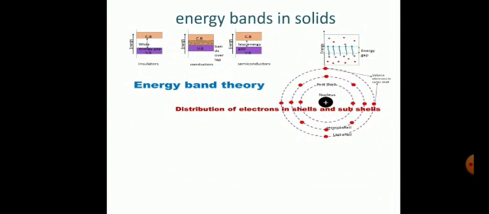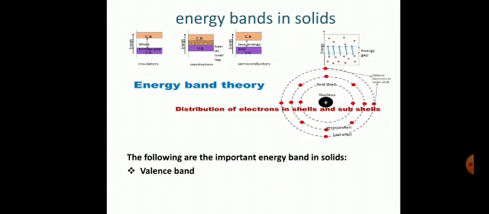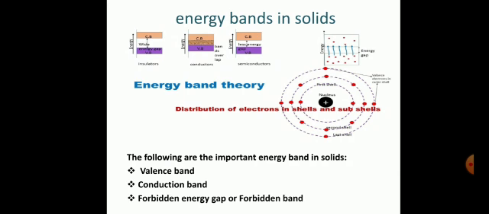Energy bands in solids. As shown in the figure, there is an energy band gap of the insulators, conductors and semiconductors. Here I have shown the distribution of electrons in shells and subshells. In the figure, we have seen that the last shell contains the 4 electrons, which are the 4 outermost electrons and are known as the valence electrons. The following are the important energy bands in the solids. First is the valence band, conduction band, forbidden energy gap or forbidden band.